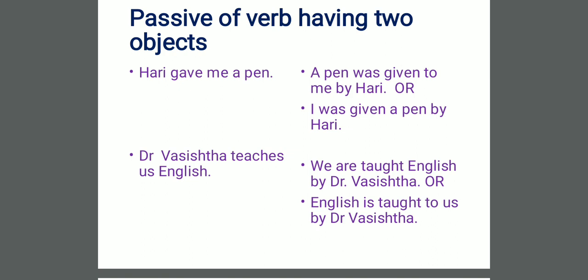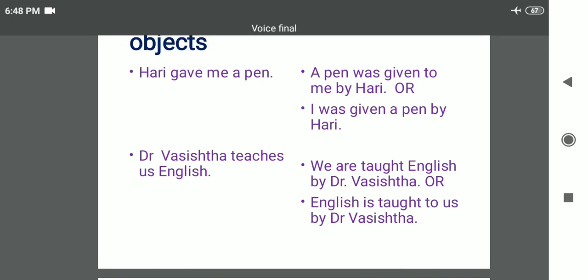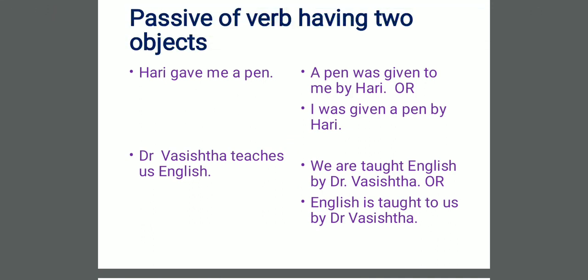When we are changing the voice of such a verb which is having two objects, we should try to make our subject in passive voice the indirect object. That is more correct. But if you write any one of these two, then also that is correct.